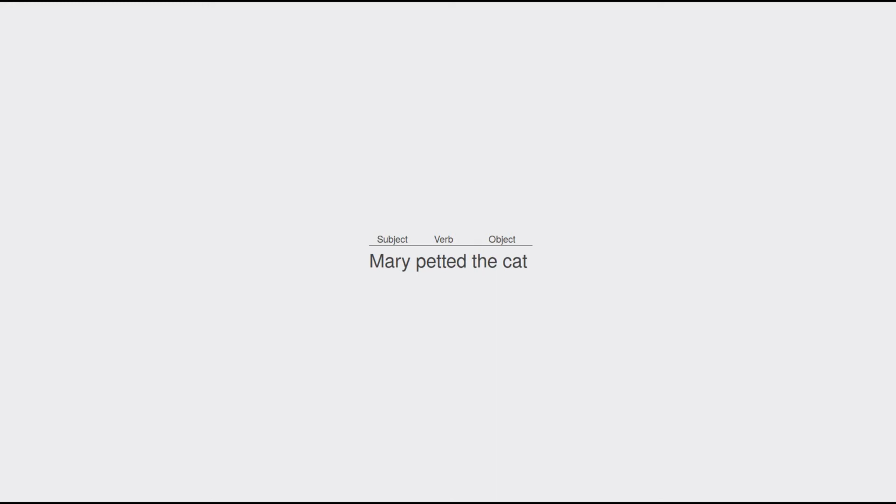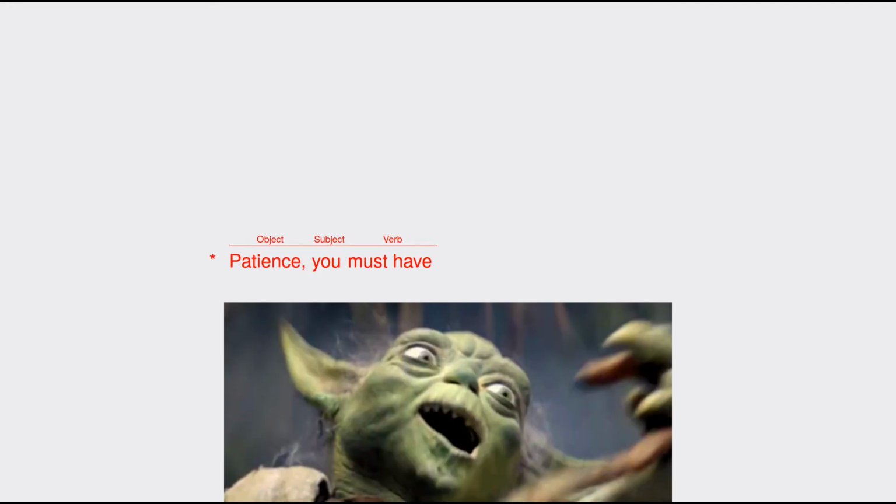They're totally different. After all, compared to many other languages, English is heavily dependent on word order. You usually have to put the subject first, then the verb, and then the object, like this. Deviating from this leads to a sentence that sounds like nonsense, like Mary the cat petted, or like Yoda speak, patience you must have.